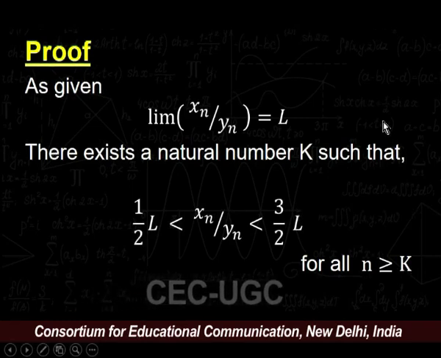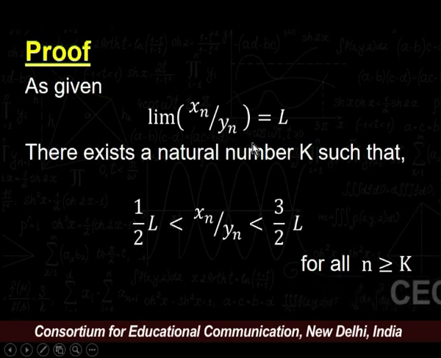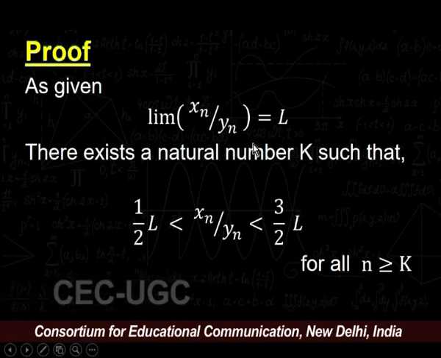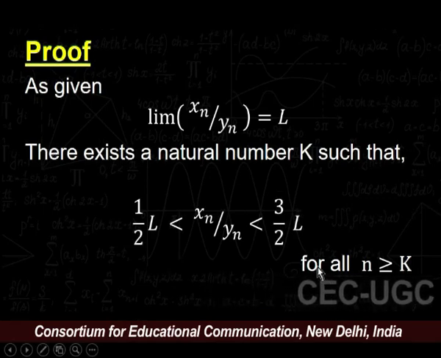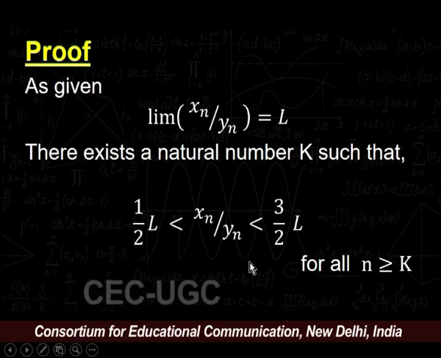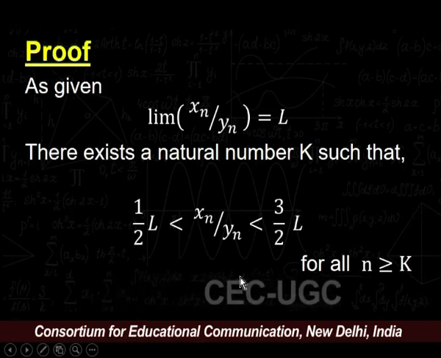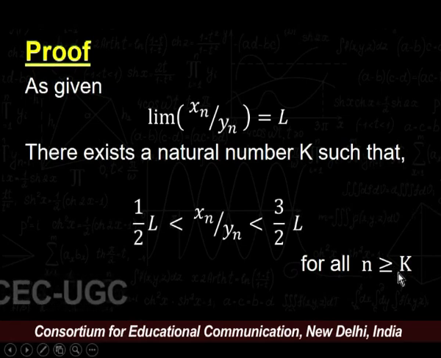As given in the statement, limit of x_n upon y_n is equal to L. So, there exists a natural number k such that we have this inequality. This inequality states that 1 upon 2 L is strictly less than x_n upon y_n, and x_n upon y_n is strictly less than 3 upon 2 L for all natural numbers n greater than or equal to k.